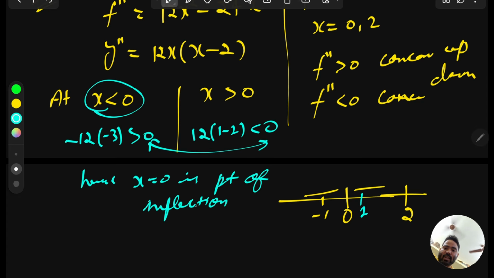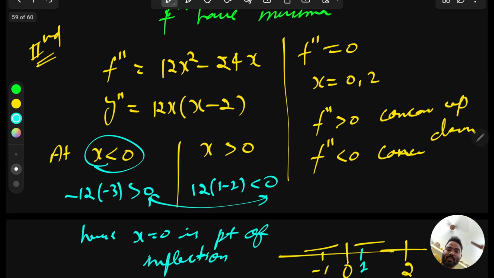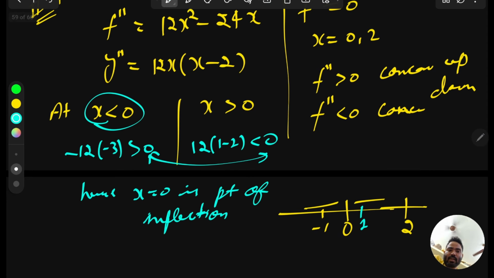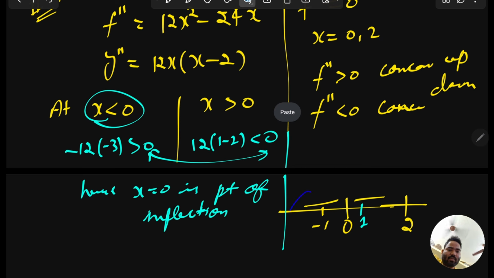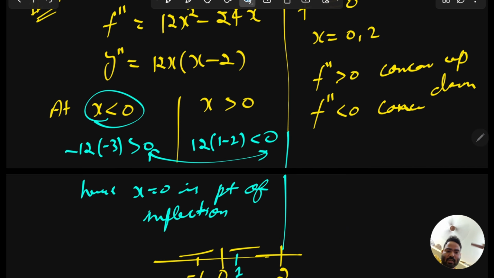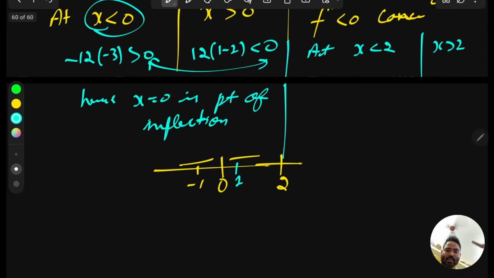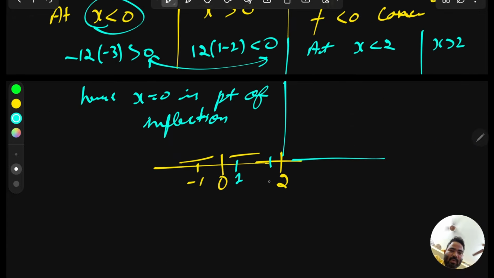No need to check by this, you can directly go with the triple derivative rule. This is complementary, I'm just trying to give you intuition. Now let's come to x equal to 2. At x less than 2 and x greater than 2, if x is less than 2, you can take any value, whatever you want, 1.5, but it will make it complicated, so we can take 1 because 1 is not a stationary point.